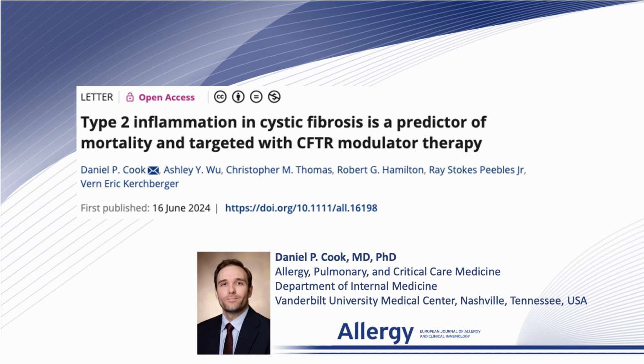I want to present to you the latest data on type 2 inflammation in cystic fibrosis as a predictor of mortality and as a target of CFTR modulator therapy. Cystic fibrosis is a common genetic disease due to mutations in the chloride bicarbonate channel known as CFTR. Loss of CFTR function leads to a multi-organ disease with pulmonary manifestations accounting for the major morbidity and mortality.